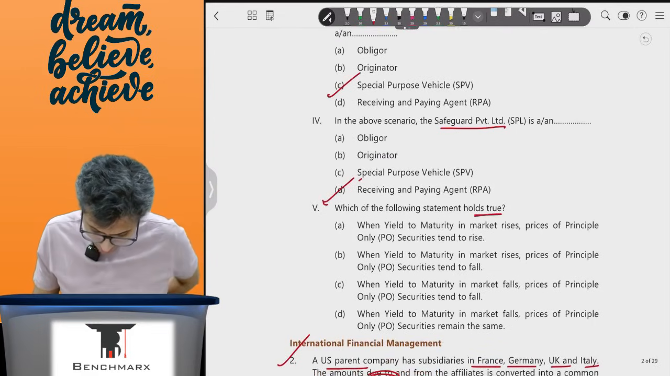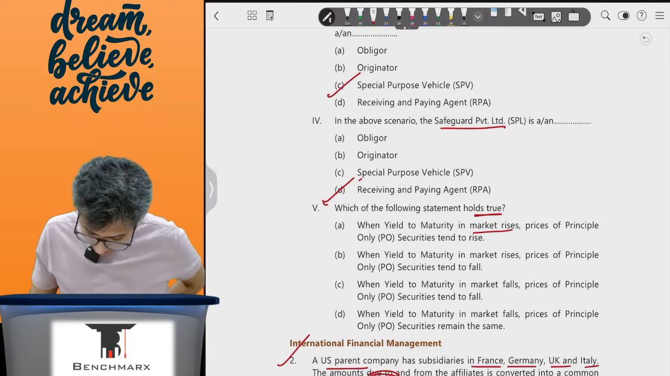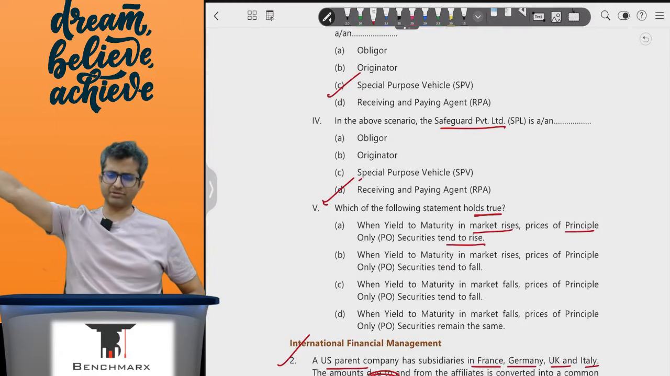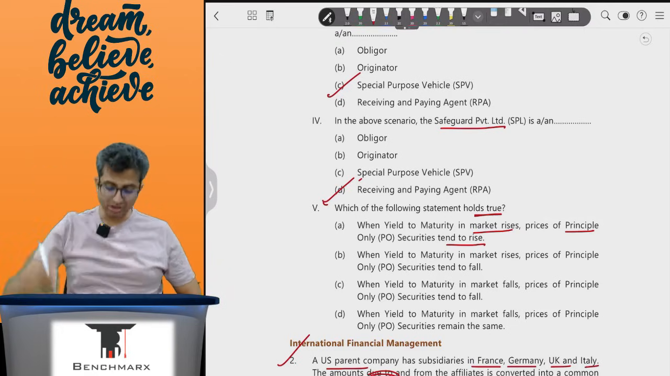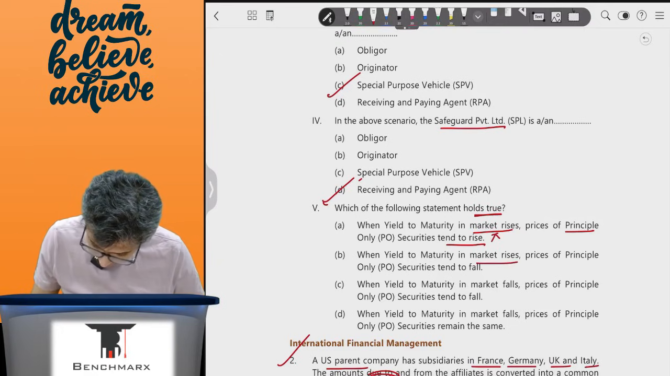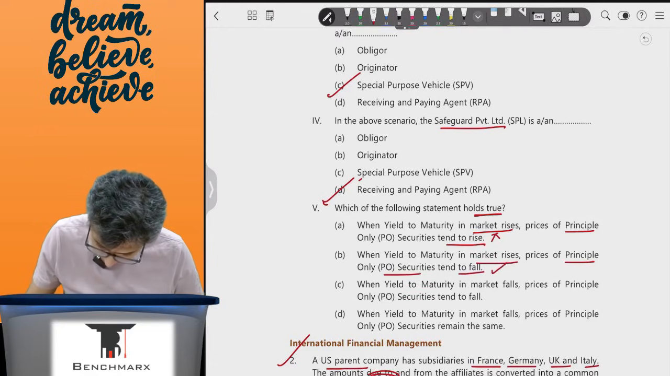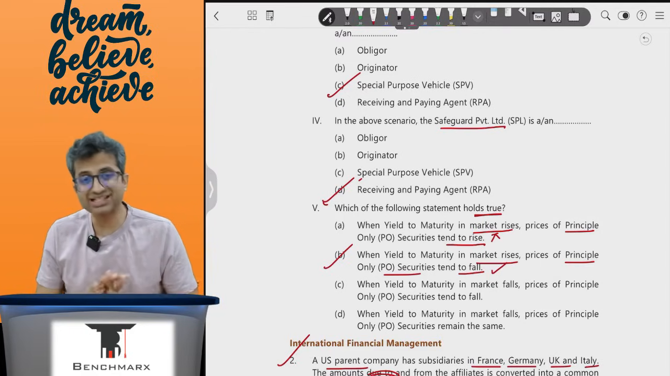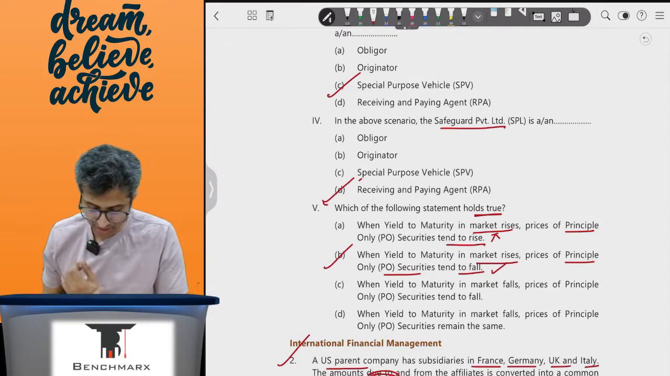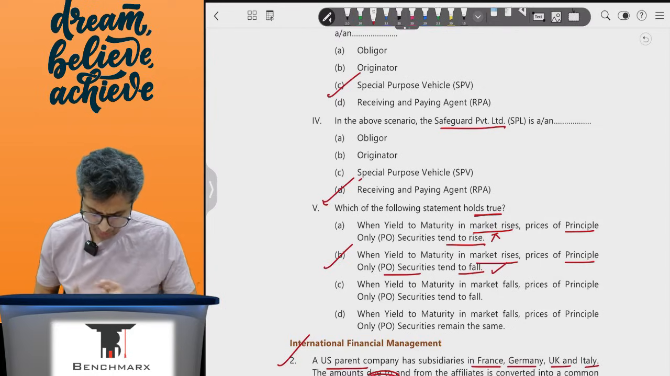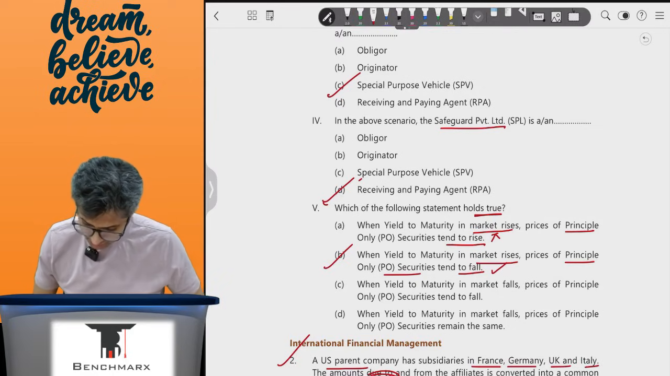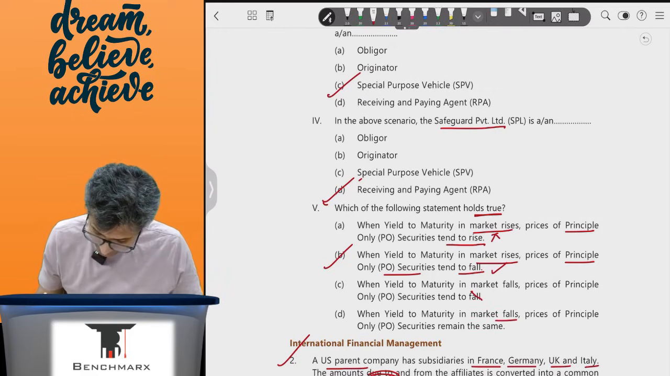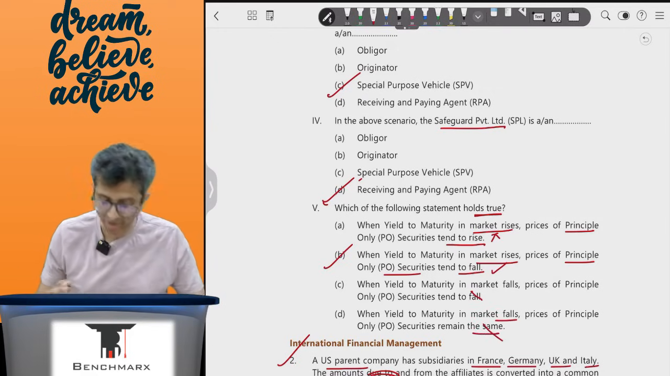Which of the following statements hold true? When the yield to maturity in the market rises, the price of principal only securities tends to rise. No, principal only securities are going to give you principal after 5 years. But if the YTM rises, bond price falls. So this is wrong. If YTM rises, the price of principal only securities tends to fall. This is correct. If the YTM increases, as an inverse relationship, then the market price of the principal only securities, which are going to give you principal at the end, will fall. So I think point B is the correct answer. When YTM falls, the price of principal securities, no, this is wrong, they will rise. When YTM falls, the price of principal securities remains the same. This is also wrong, so your answer is B.